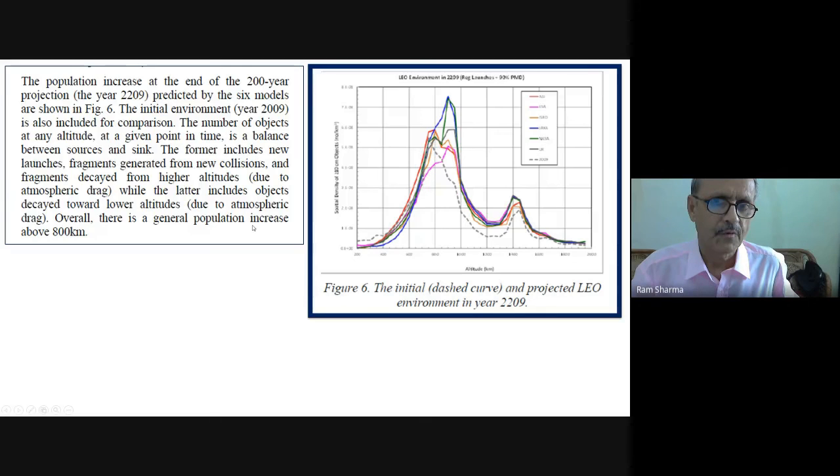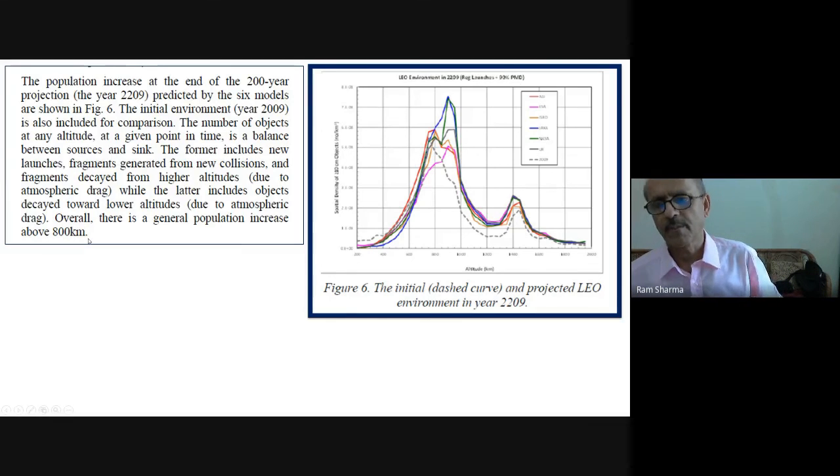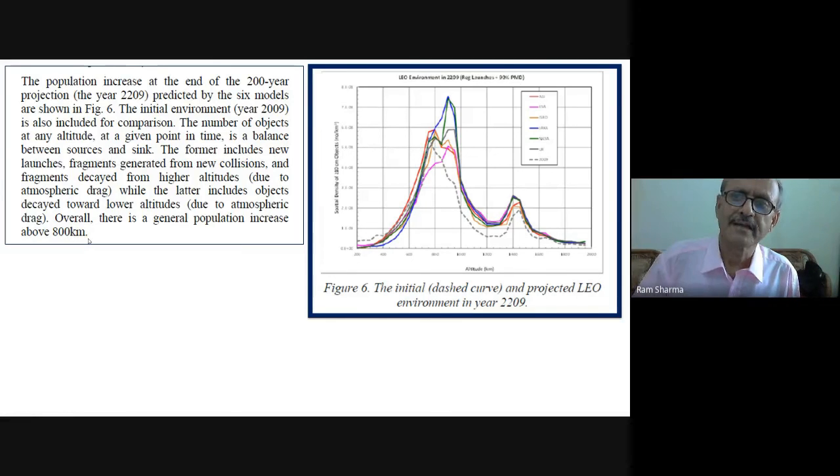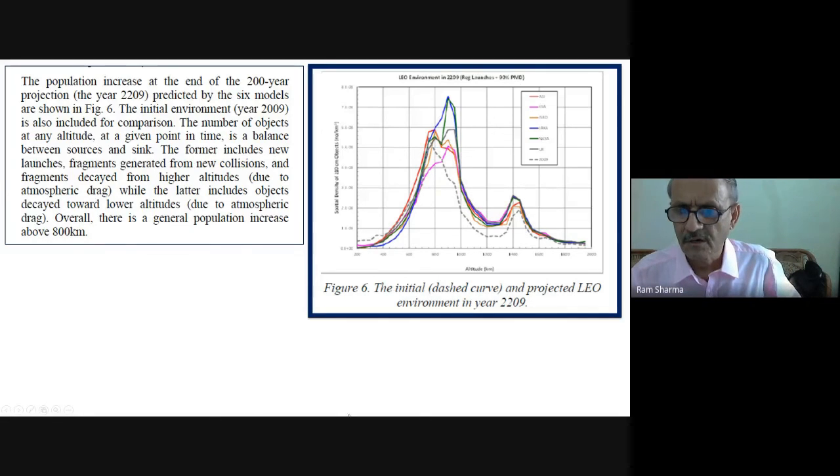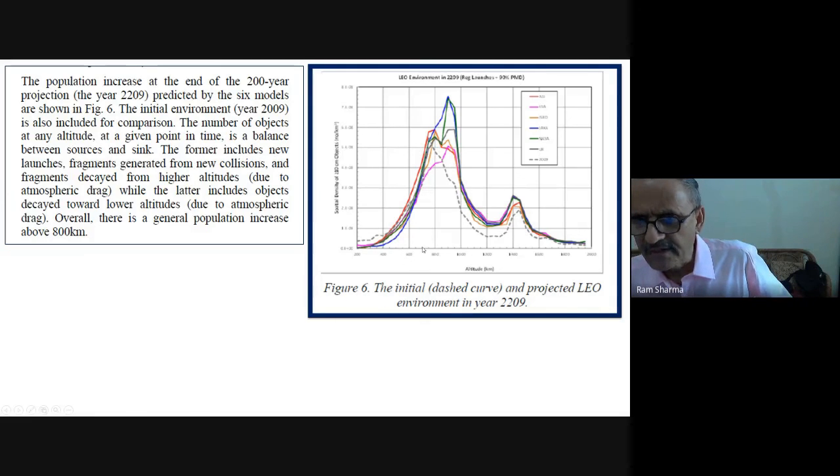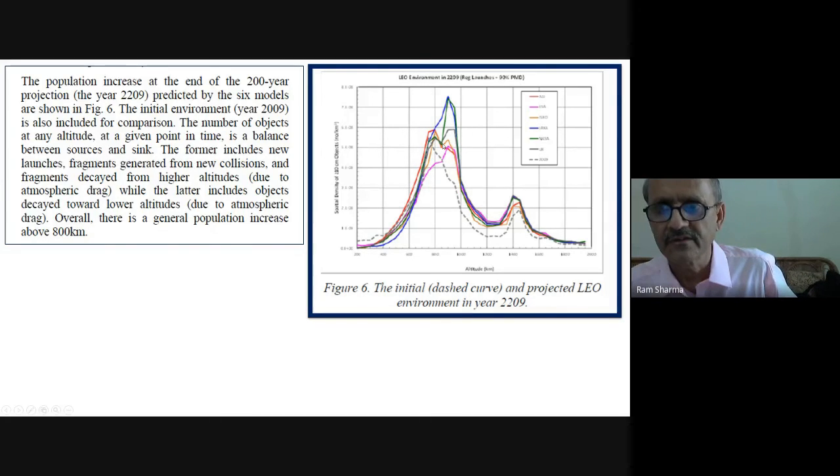Overall there is a general population increase above 800 kilometers. Above 800 kilometers, objects won't come down, so once they are there, their lifetimes are very high. That is how the increase occurs between 600 and 800 kilometers. You can see that increase over here. Our model is somewhere in the average area.